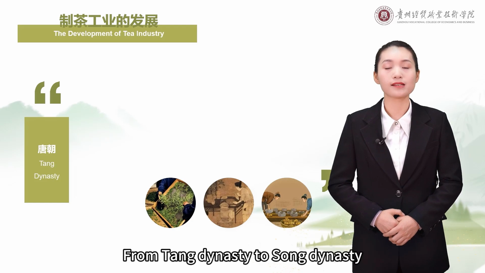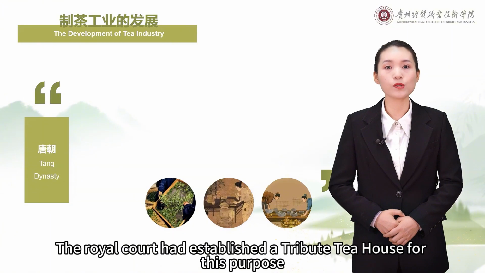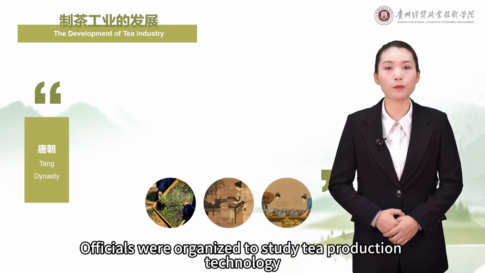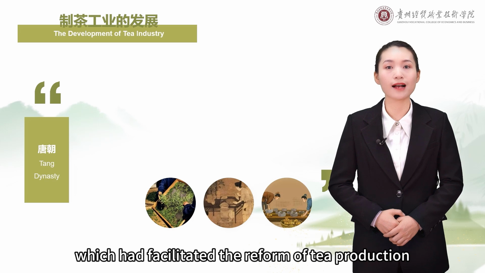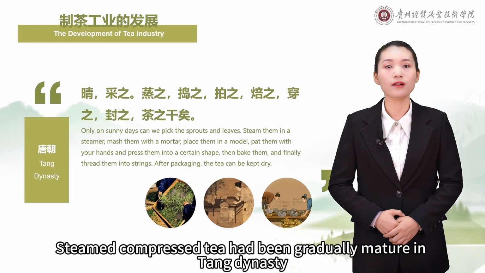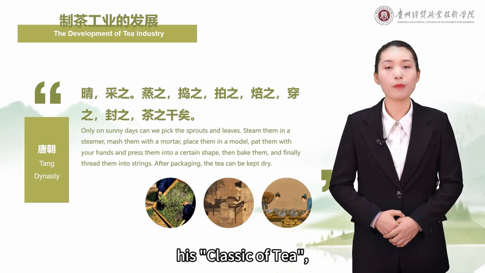From Tang Dynasty to Song Dynasty, tribute tea was emerging gradually. The royal court had established a tribute tea house for this purpose, which is equivalent to today's tea factory. Officials were organized to study tea production technology, which had facilitated the reform of tea production. Steamed compressed tea had been gradually mature in Tang Dynasty, as recorded by the sage of tea Lu Yu in his Classic of Tea.